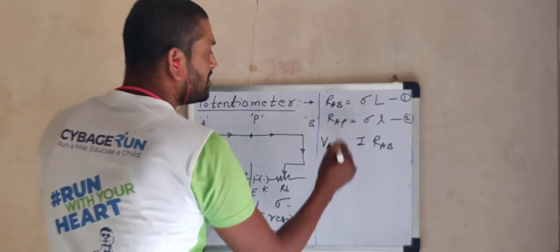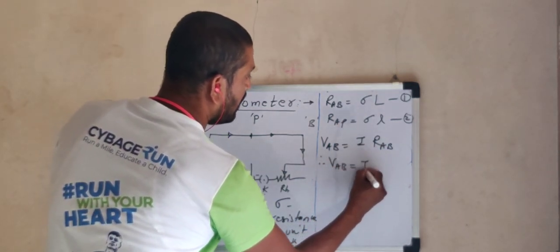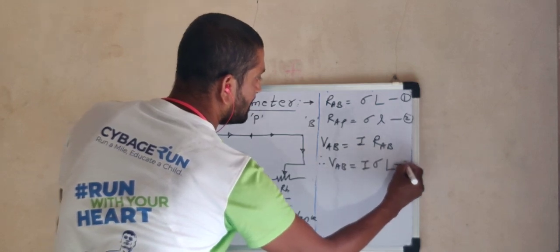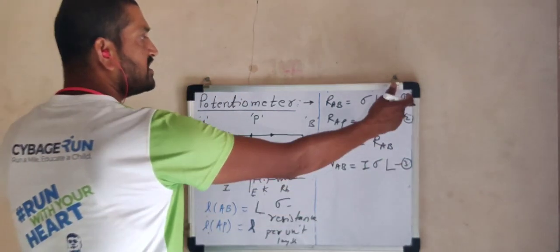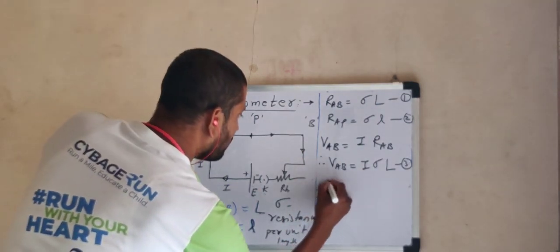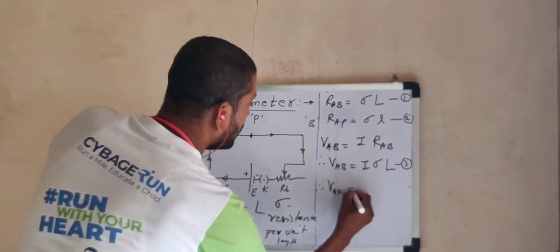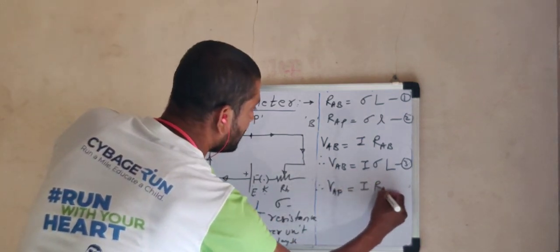But RAB can be replaced as sigma into L, and therefore we can write VAB is equal to I sigma into capital L, equation number 3. Simply from equation 1, we replace RAB as sigma into L. Like that, if we apply Ohm's law for the potential difference between points A and P, this is I into RAP.